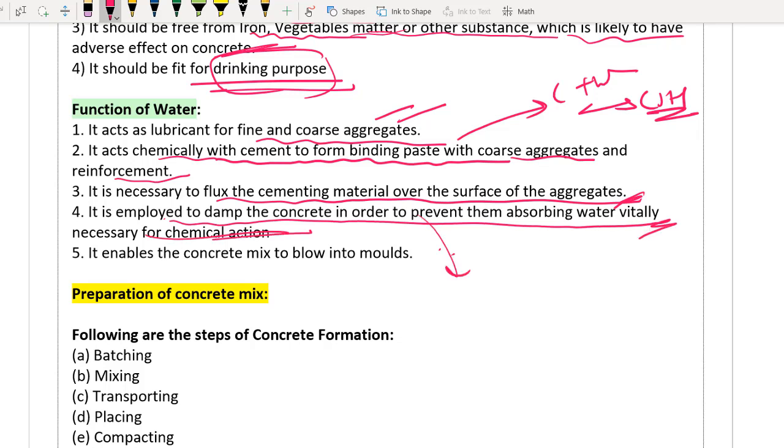See, what this step actually means is, once you finish making this concrete and use it for a structure, you will continuously add some water, and this we call curing. We will study it in detail; I'm just giving you a brief introduction. In curing, you will be supplying some amount of water so that the water inside our concrete, which is reacting with cement, will not be utilized or dried up. That's why we keep on adding some water, maintaining the temperature also. We'll study this in detail when I am teaching curing. But for curing purpose also we need a certain amount of water. Just remember this for now.